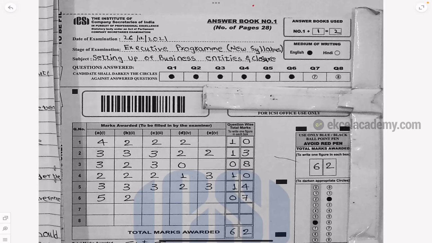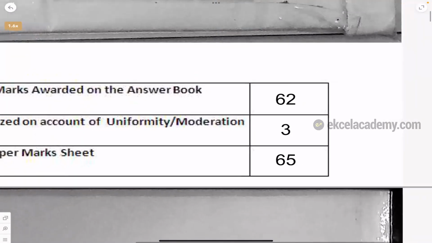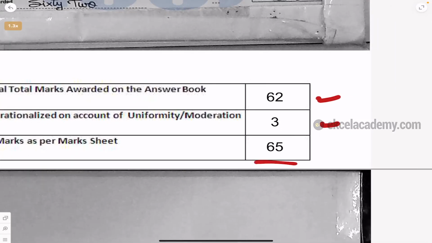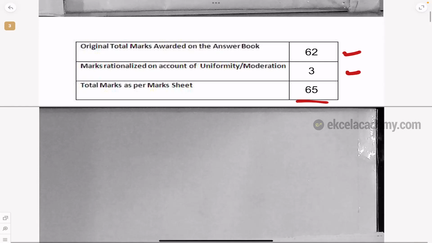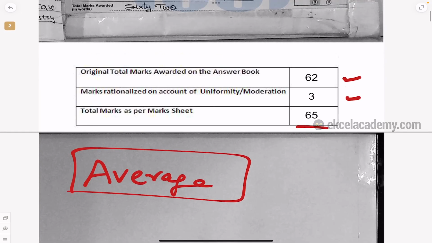Let us understand how Dhanush has got 65 marks. As you can see here, 62 marks plus 3 marks rationalization, totally 65 marks. Rationalization is basically based on the average marks given by the examiner who is correcting the paper. Based on that, they add marks where the correction is a little strict. That means in this paper the correction is a little strict and 62 is what Dhanush has scored.